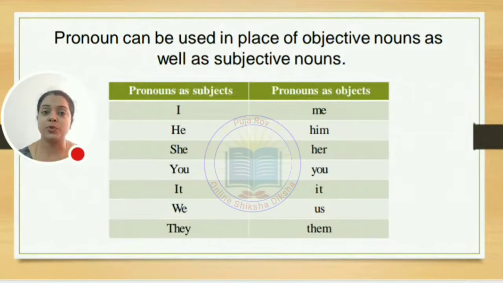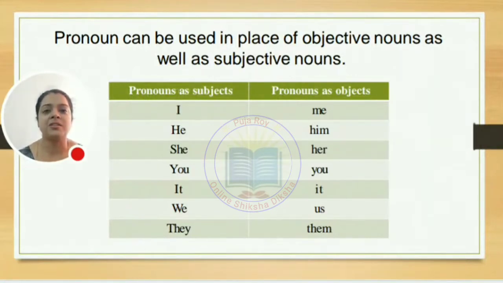When we talk about a pronoun, we find a pronoun is used as a subject, means the sentence starts with a pronoun. Examples: I have a pen, she is sleeping, it is a nice pet. So all the sentences start with these words: I, he, she, you, it, we and they. Have you ever seen that we say I am talking to he, I am playing with she? No, never.